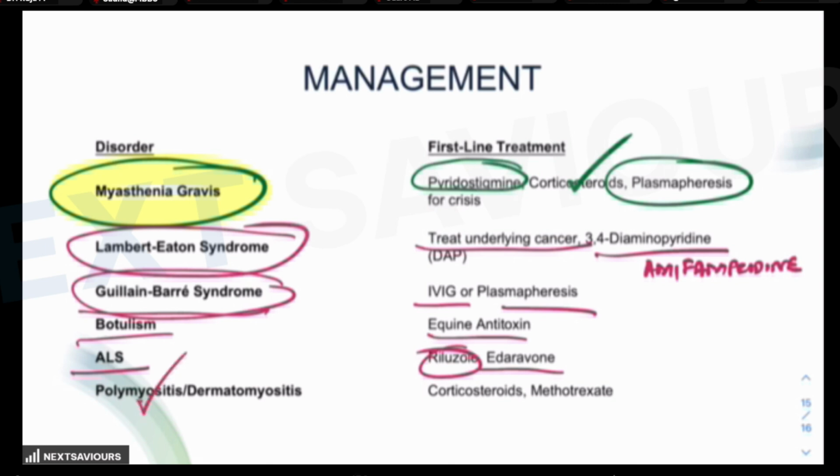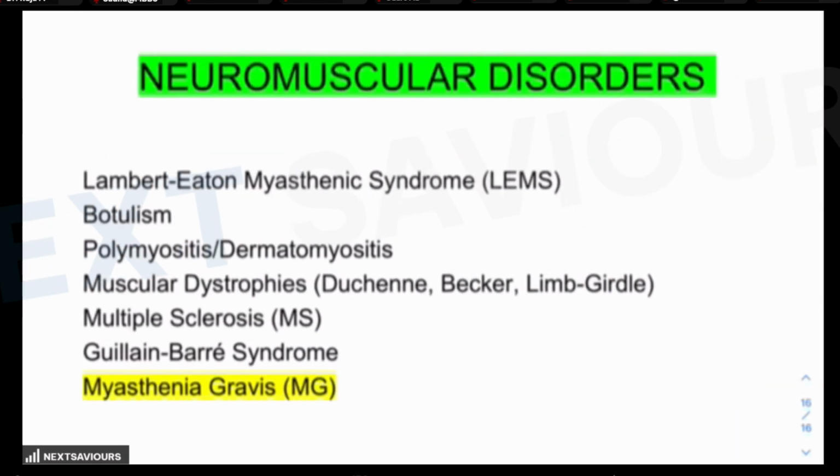For the management of polymyositis or dermatomyositis, you already know corticosteroids or methotrexate are required. So I hope you have understood how you would be able to mark the answer related to any question which is asked in context to these neuromuscular disorders.